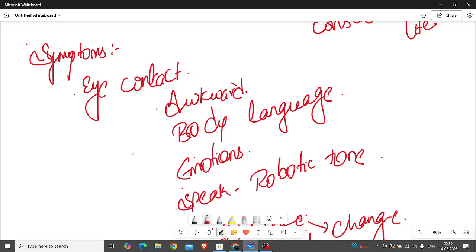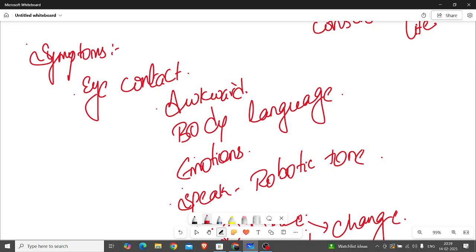And sometimes they have trouble responding also. If some conversation is going on between some people, they can't respond easily; they have so much fear in responding in that particular situation, and they feel very low. Then coming to emotions, they show very few emotions. If they are feeling happy, they can't express it easily. Even when friendly, they can't express it; they feel very low emotions.